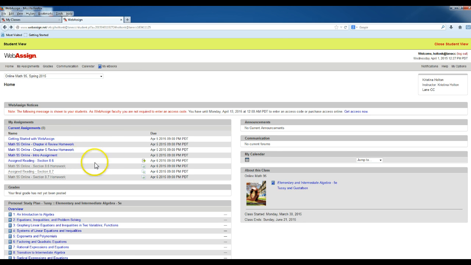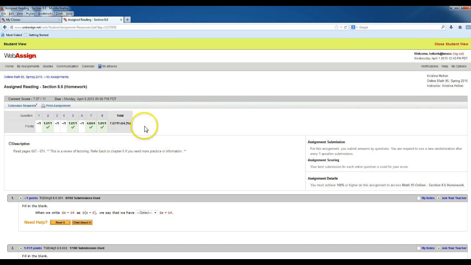So I'm going to go ahead and I want to ultimately work on my section 8.6 work, but I need to go in and do my assigned reading first. When I open my assigned reading, you're going to see that I've actually already started the assigned reading, but I haven't completed it. And as you should know, you have to get 100% on the assigned reading in order to be able to move on to the homework for that section.